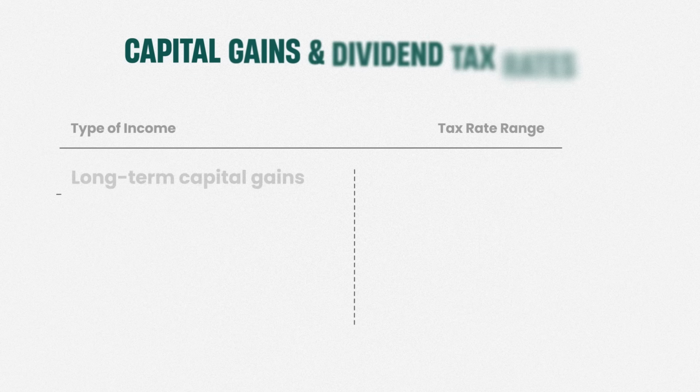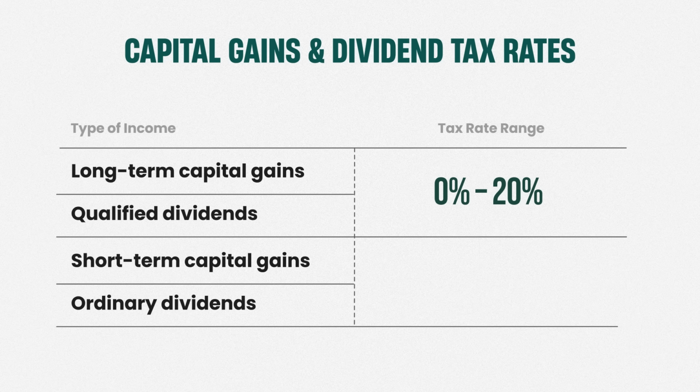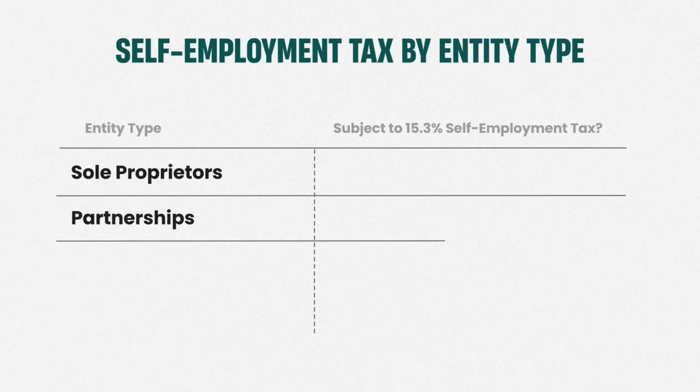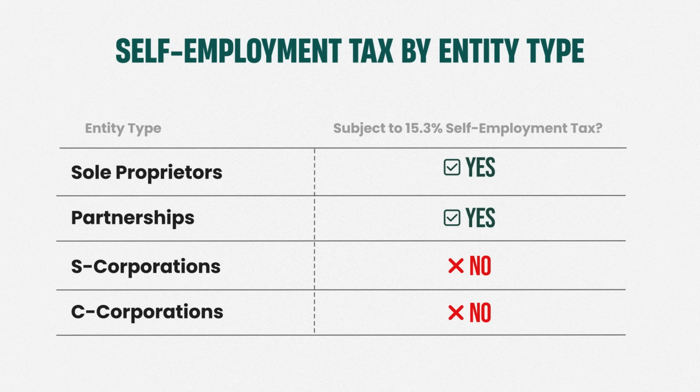For example, long-term capital gains and qualified dividends are taxed at anywhere from 0 to 20%, while short-term capital gains and ordinary dividends are taxed up to 37%. So if the opportunity presents itself, you might opt for the lower tax rate here. Self-employment income, like income from entities taxed as sole proprietors or partnerships, are subject to a 15.3% self-employment tax, while corporations like S Corps and C Corps are not subject to this tax.